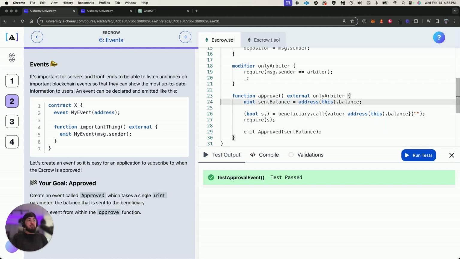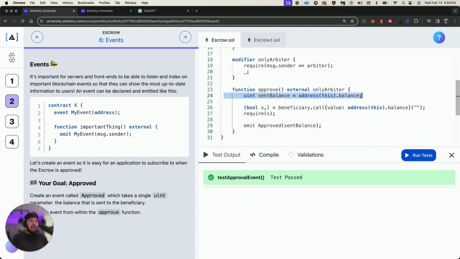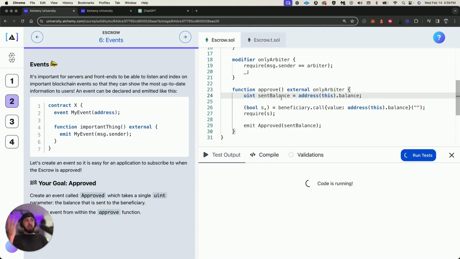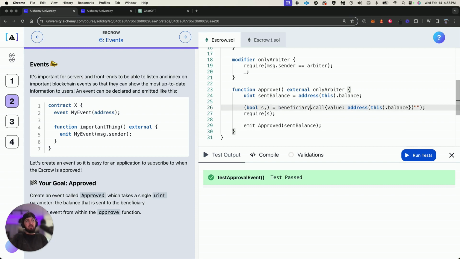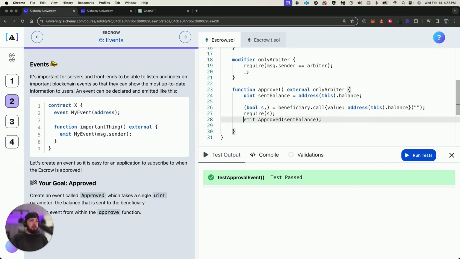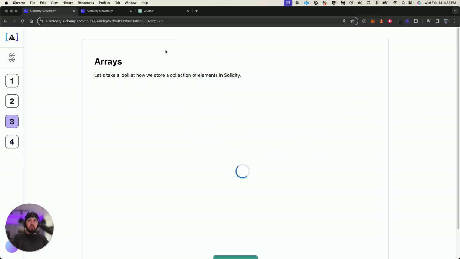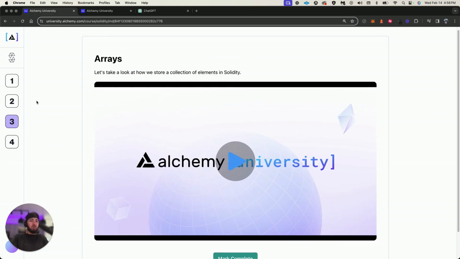Because like I said, we can't read it directly after, because when we send this off, it's going to clear out the contract. But we can't put this emit above that, because then technically we're not guaranteeing that the value was sent. What if it did fail right here, and we still emitted the event first? If we put it up here, we're emitting the event first. But what if this transaction failed? Why would we emit the event? So this is how to get around it. Awesome. And that's escrow in a nutshell. That was quick. That was awesome.